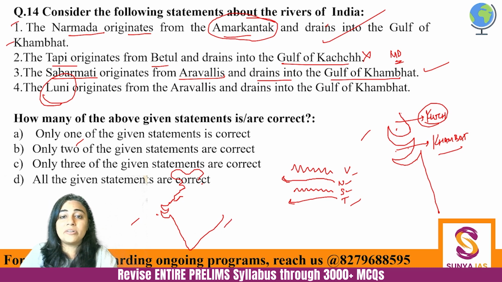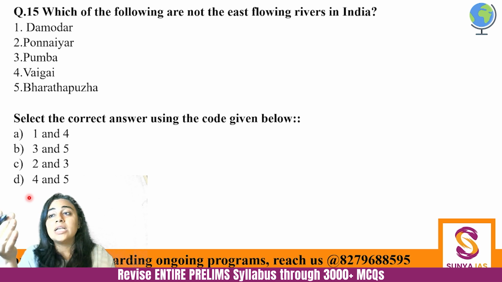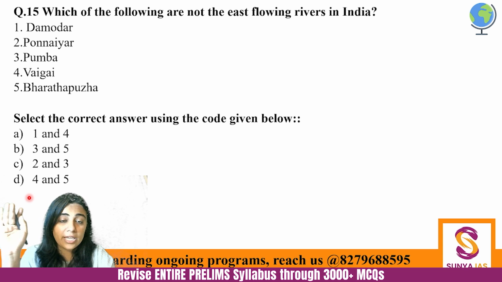So Luni does not drain anywhere. Here the answer would be B. Only two of the given statements are correct. I hope you understand why I am saying this. Narmada is from Amarkantak. Tapi is from Betul district of MP, which is in Satpura range.